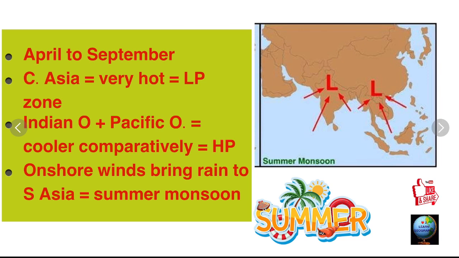The Indian Ocean and the Pacific Ocean, which are comparatively cooler than land, have high pressure, and that is why winds blow from oceans to land. Those are called onshore winds, and they carry moisture from the water body, so they bring rain to these regions. This is known as the summer monsoon.